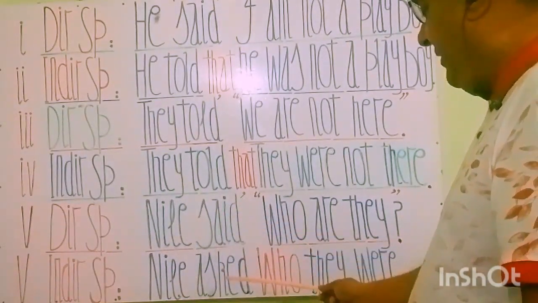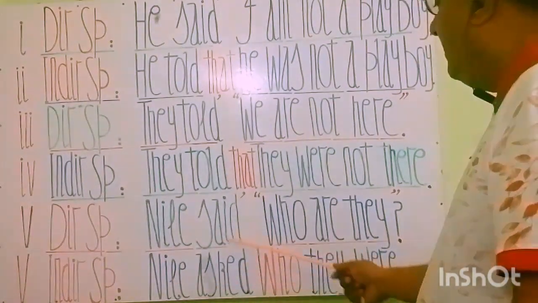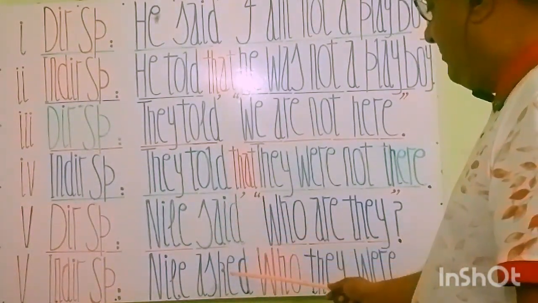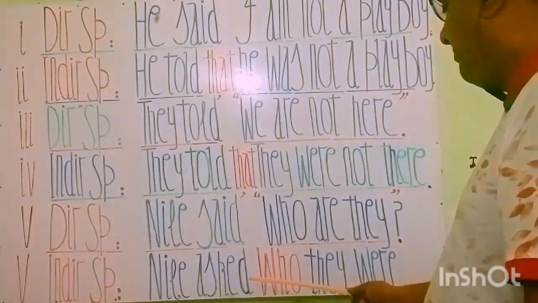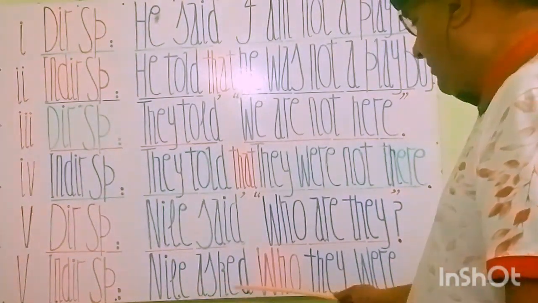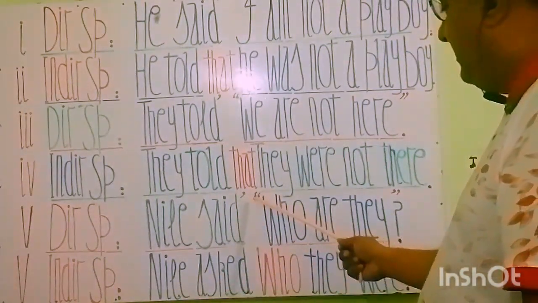Said is replaced by asked. Nile asked. We are doing these changes as per the rules and regulations that apply. So Nile asked. Now we approach the commas.